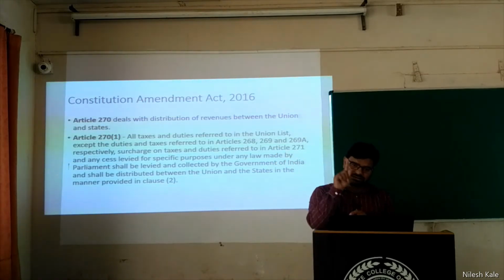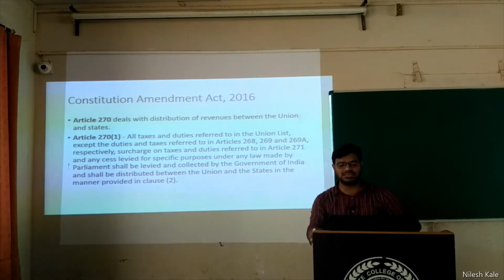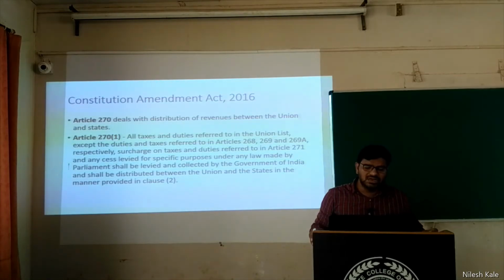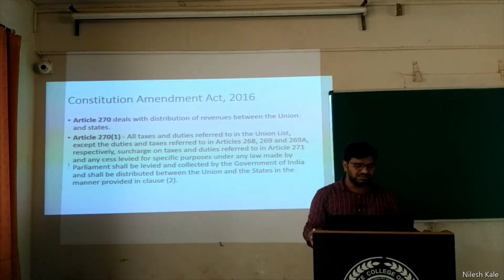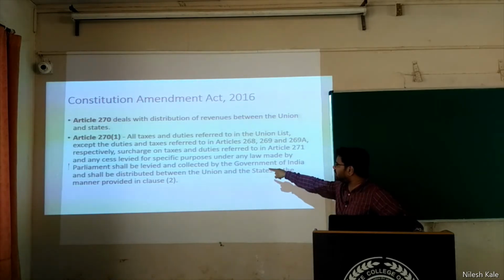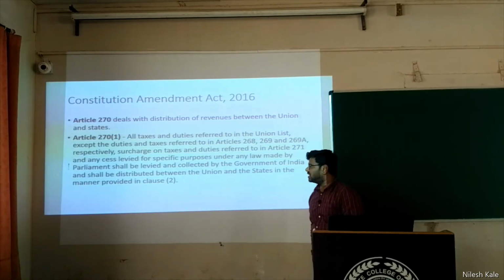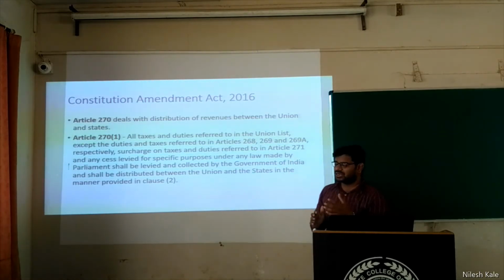Article 271 says that all taxes and duties referred to in the union list, except the duties and taxes referred to in Articles 268, 269 and 269A respectively, surcharge on taxes and duties referred to in Article 271, and any cess levied for specific purposes under any law made by the Parliament shall be levied and collected by the government. This is difficult language, but let me tell you in simple language.